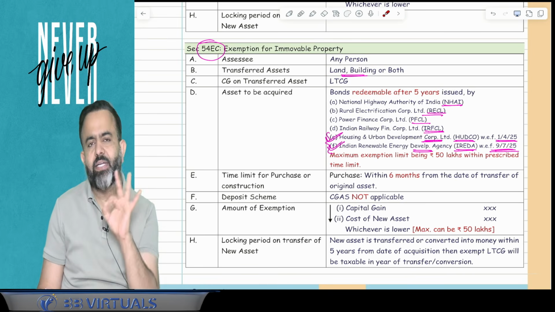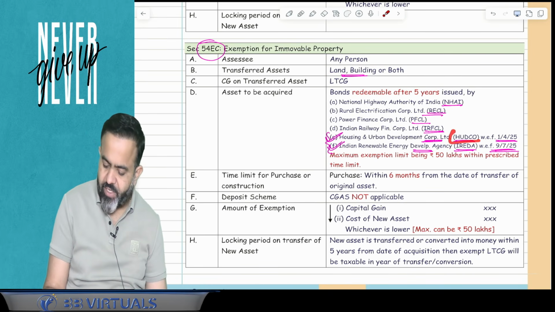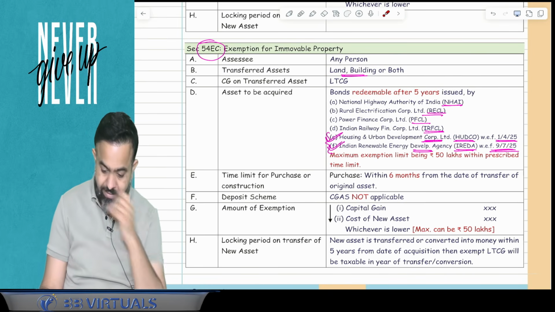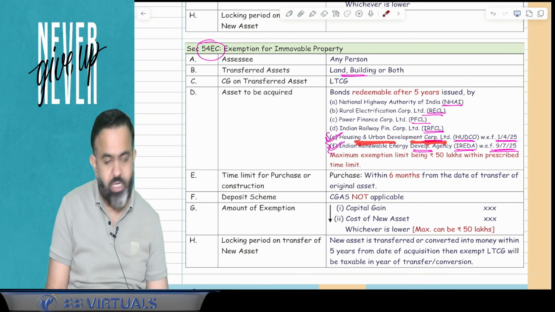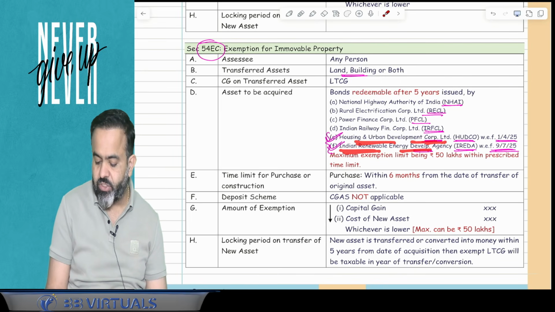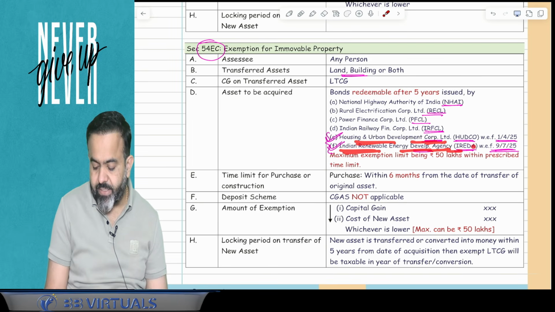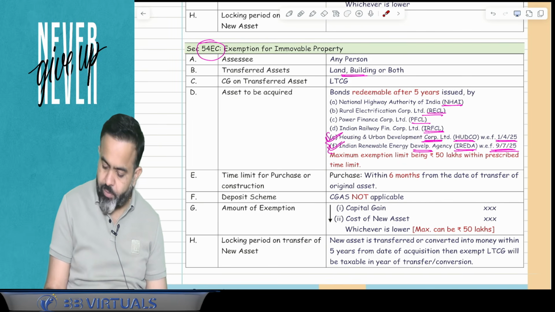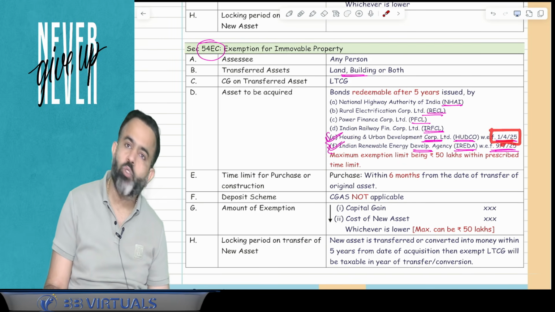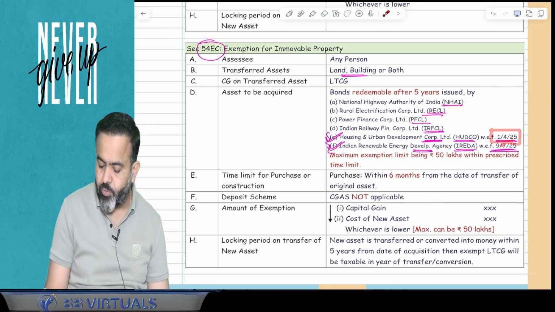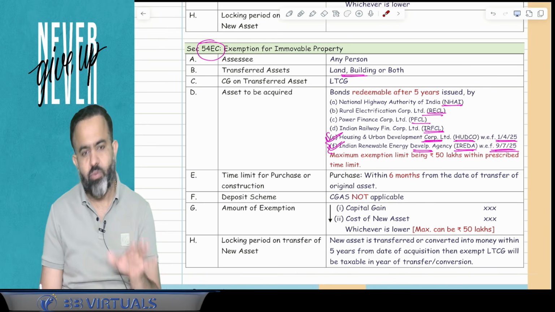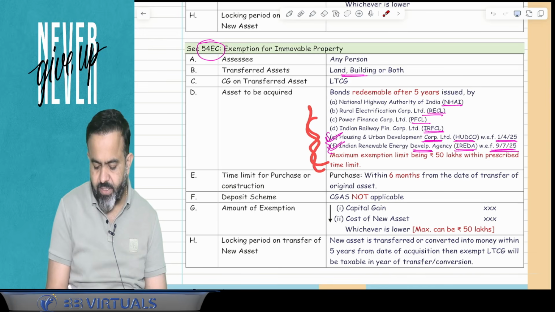Now here they have added 2 more bonds: one is HUDCO and one is IREDA. HUDCO means the Housing and Urban Development Corporation Limited bonds, and the other is the Indian Renewable Energy Development Agency, that is the IREDA bond. HUDCO bonds should be purchased on or after 1st April 2025, and IREDA bonds on or after 9 July 2025.